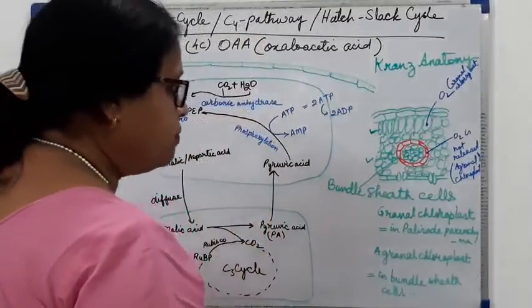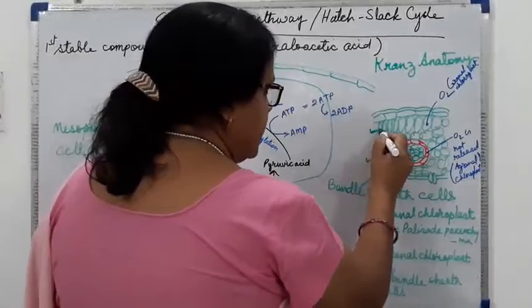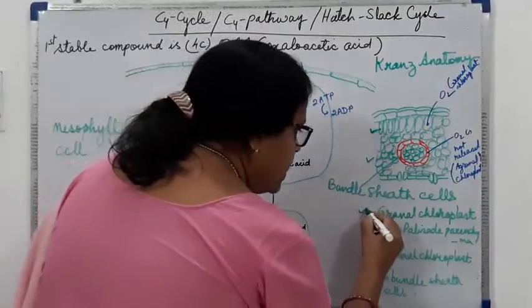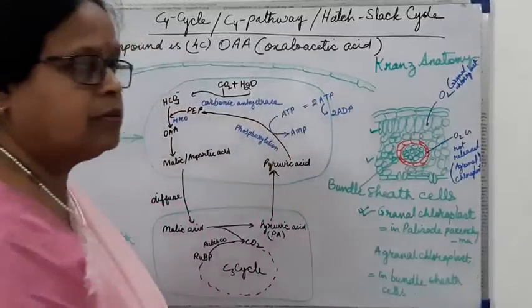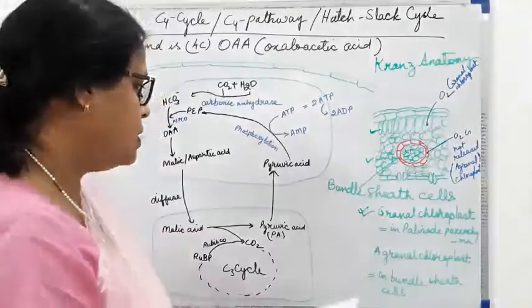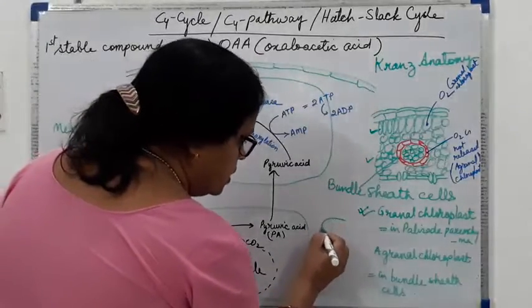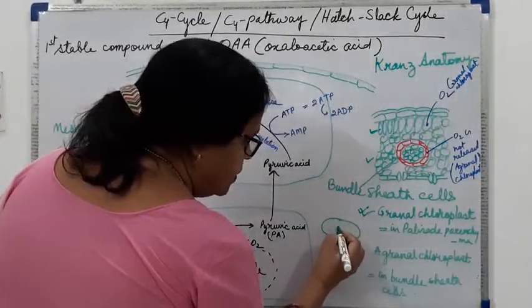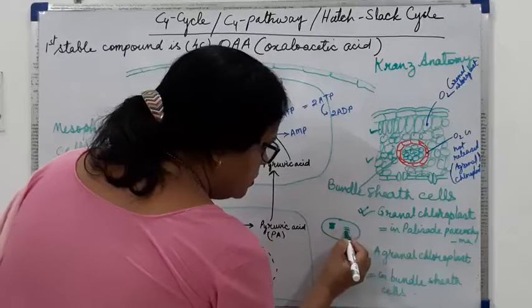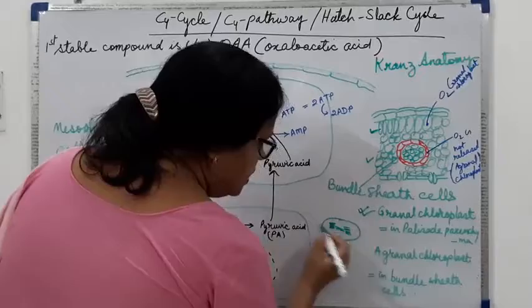Now, in the palisade parenchyma, the cells will have the granule chloroplast. And if we see the granule chloroplast, it will be the normal chloroplast with the granum and the lamellae.